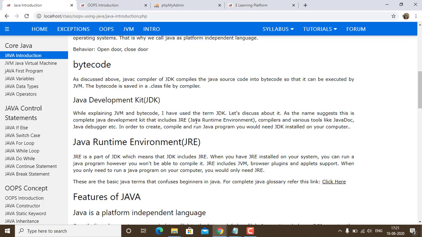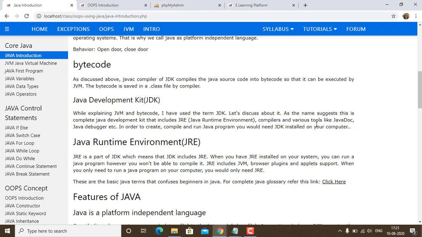Now let us learn what the JDK and the JRE are. JDK is known as the Java Development Kit. While explaining the JVM and bytecode, I have used this term various times. As the name suggests, this is the complete Java development kit that includes the JRE, the Java Runtime Environment, compilers, and all the tools like Javadoc and the Java Debugger. In order to create, compile, and run a program, we need to have the JDK installed in our system. You can have different versions of the JDK.